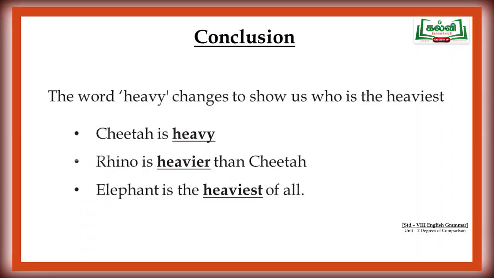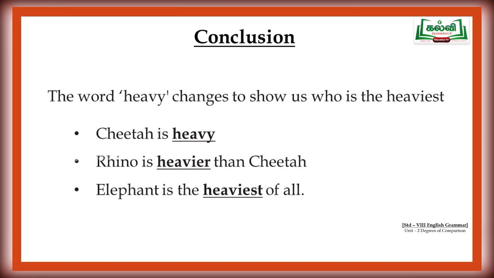So, we can say rhino is heavier than cheetah, elephant is heavier than rhino. Now, let us come to a conclusion that the word heavy changes to show us who is the heaviest.